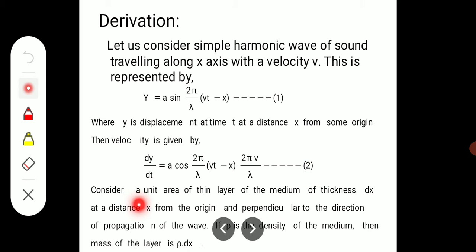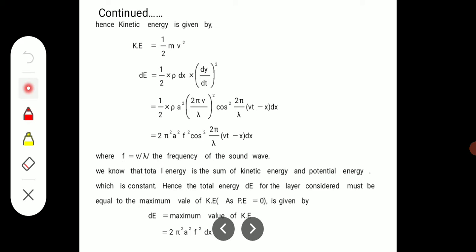Then consider the unit area of a thin layer of the medium of thickness dx at a distance x from the origin and kept perpendicular to the direction of the wave. And if rho is the density of the medium, then the mass of the layer is rho into dx. Hence, the kinetic energy is given by half mv square.